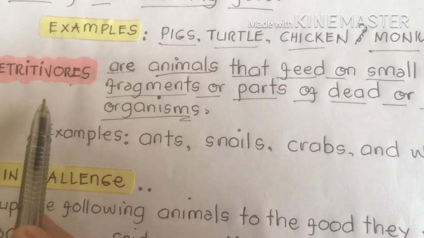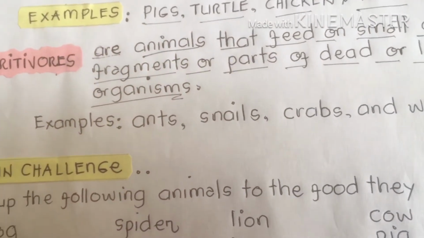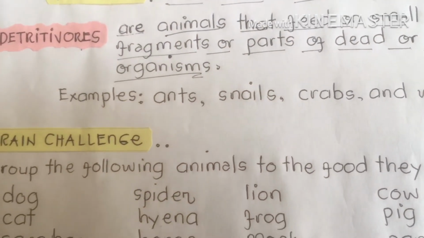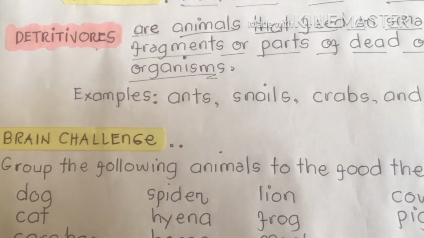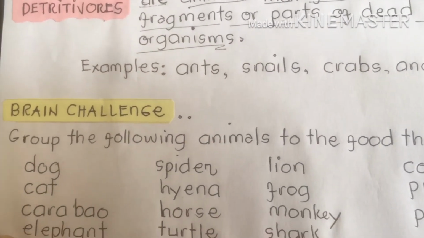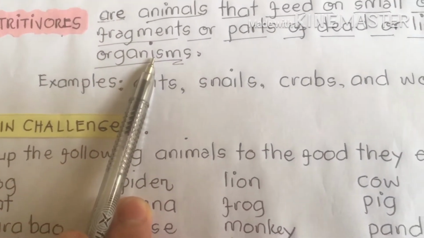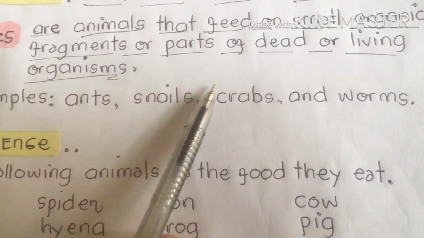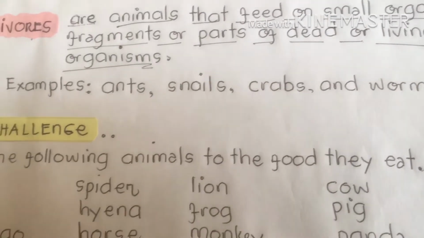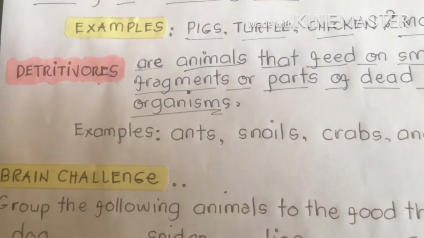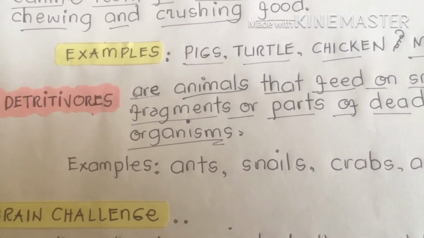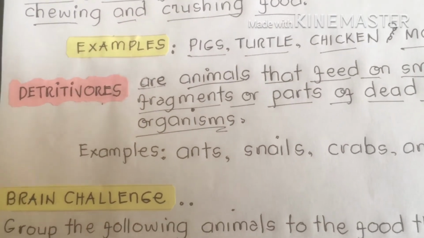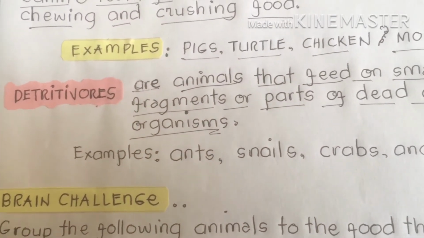They are also omnivores, but they usually prefer to feed on small organic fragments or parts of dead or living organisms. Just like in carnivores we have scavengers, in omnivores we have detritivores.